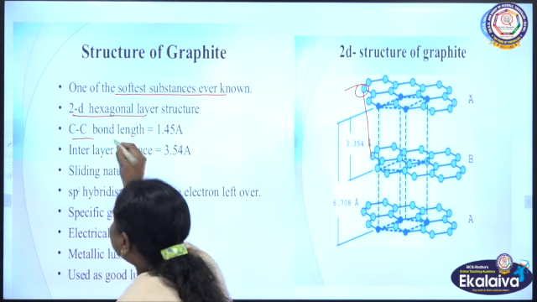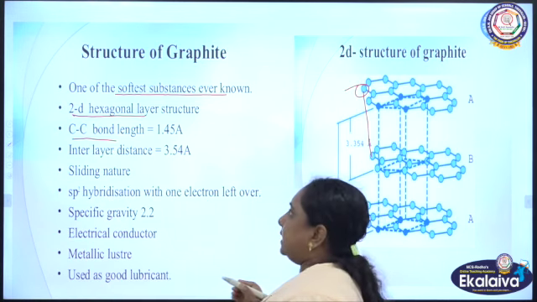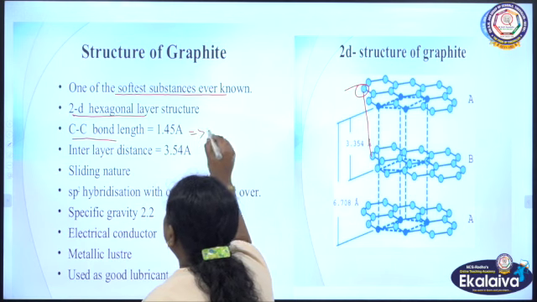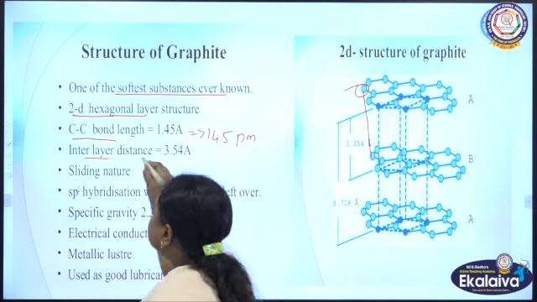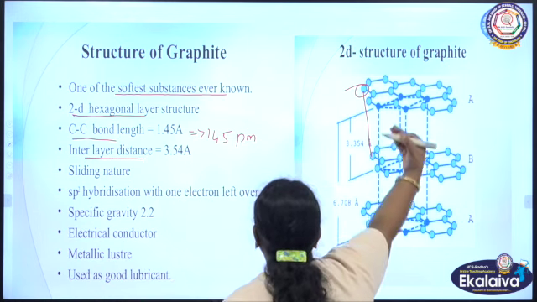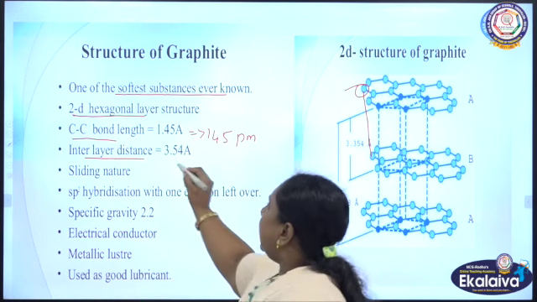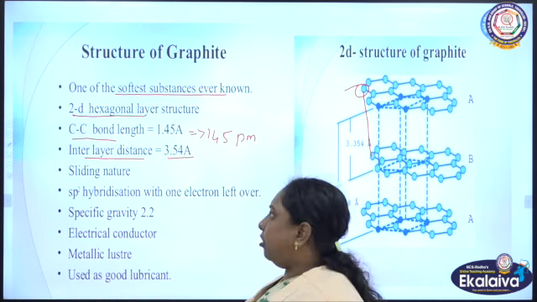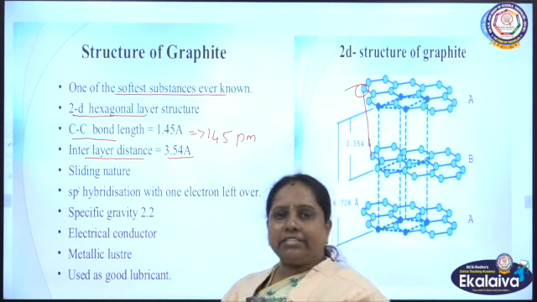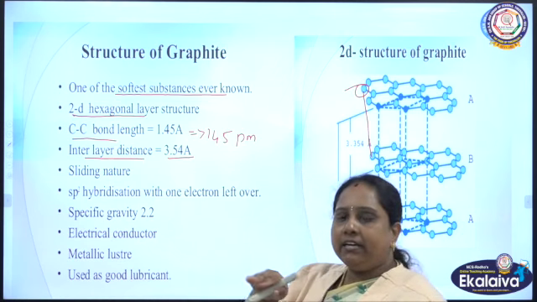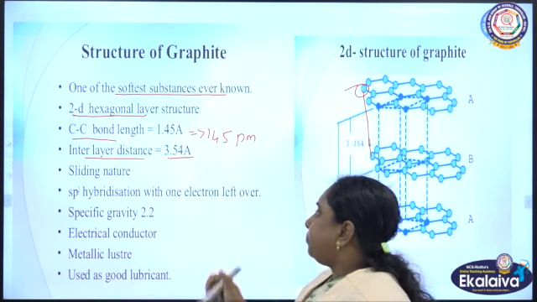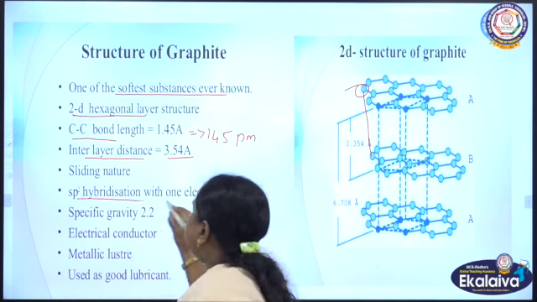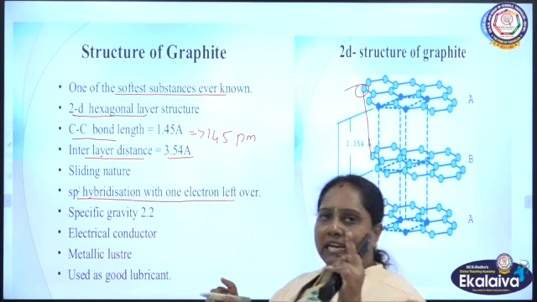And here the bond length between carbon and carbon atom will be equal to 145 picometer, and its interlayer distance, that means the distance between one layer and the other layer, is 3.54 angstrom, and it has a sliding nature. As it has layers, one layer will be sliding over the other layer. And sp2 hybridization with one electron left over.